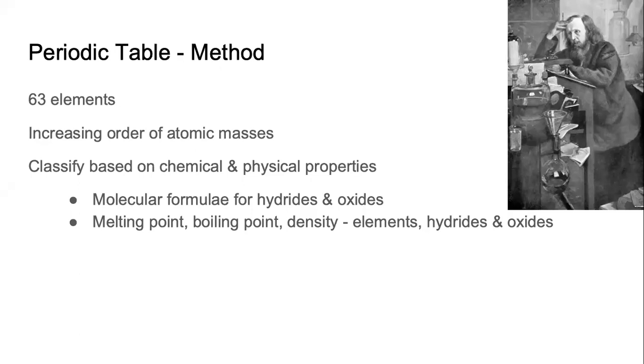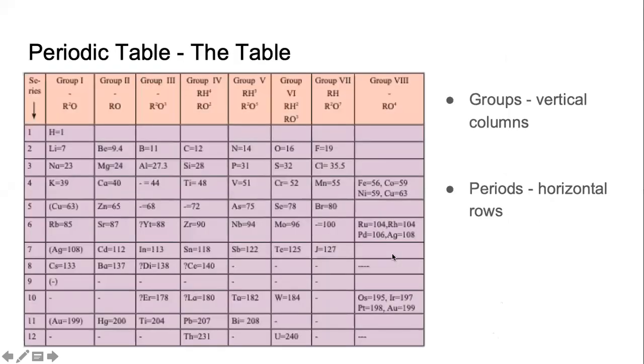And where chemical properties were concerned, he considered the molecular formula of the hydrides and oxides, that is the hydrogen and oxygen compounds of these elements. So when he did this using all the 63 elements that were known to him, he ended up with a table.